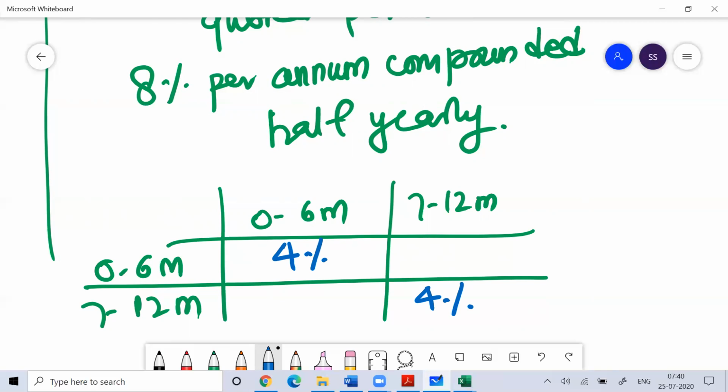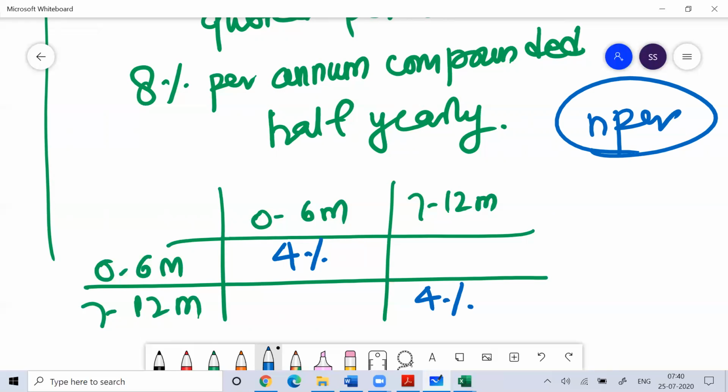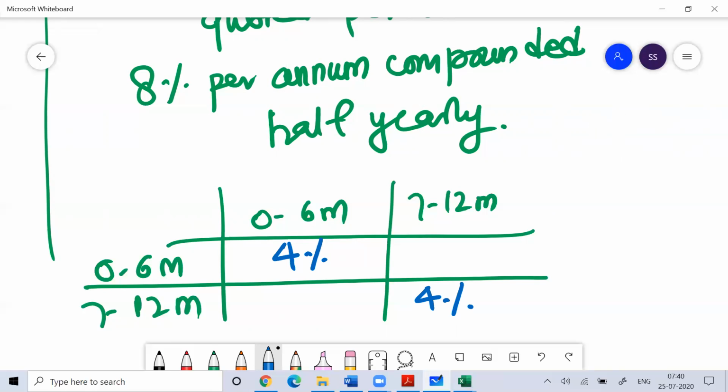That's why, if you remember when I told you, if it is compounded half yearly, I divide the rate by 2 and multiply the time by 2. Because what is time? Time here doesn't mean the year; it is the number of times you are calculating. That's why in Excel it is written NPER, the number of periods. People normally get confused with the value called time and think 1 year. But if I'm calculating after every 6 months, then in every year I'm calculating it 2 times. That's why I'm multiplying by 2.